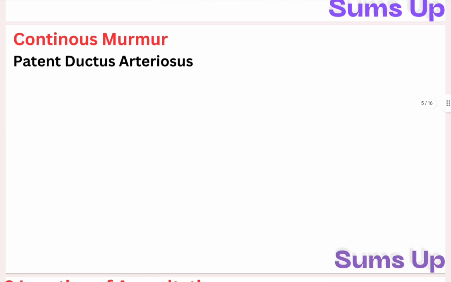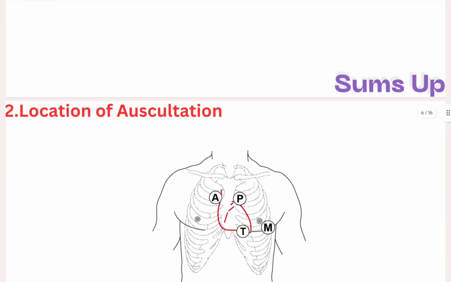If a murmur is continuous throughout the heart cycle, it is PDA, patent ductus arteriosus. Remember this one, it's a very common USMLE favorite question, and if you hear anything like this continuous murmur, just go for patent ductus arteriosus.